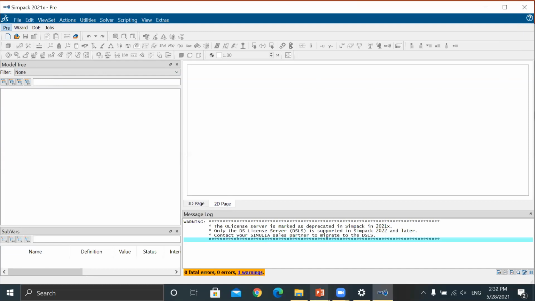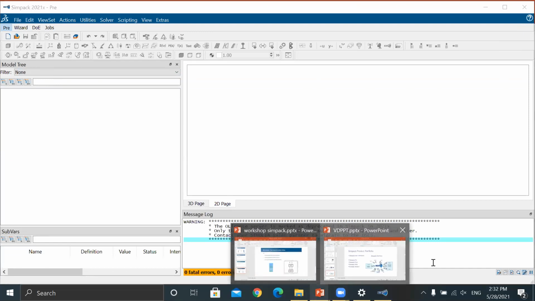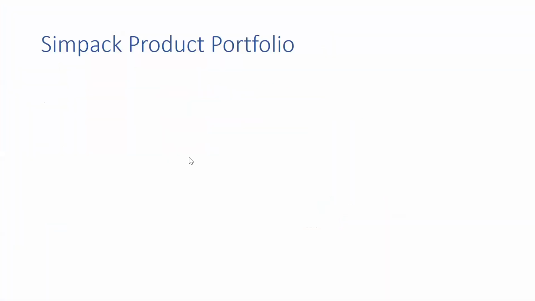Now, SIMPAC Pre means before doing the analysis. How SIMPAC will work, how you develop your model, comes under SIMPAC Pre: how your model is created, what the markers are, what the joints are, what material is used, then gravity and all those things, angle.